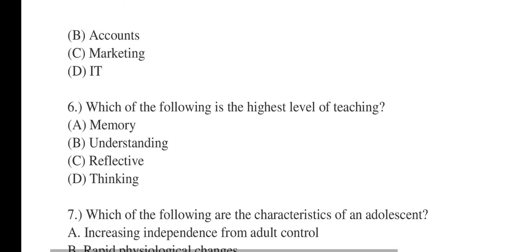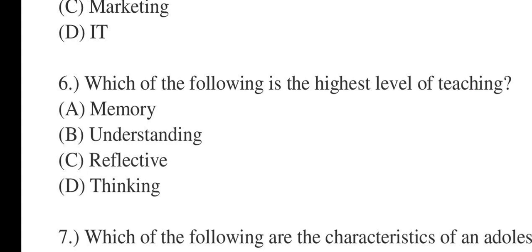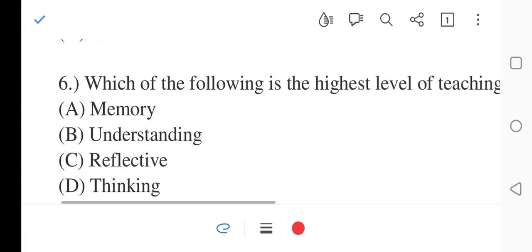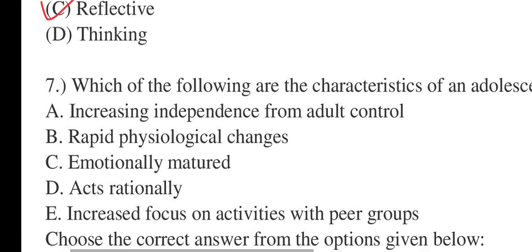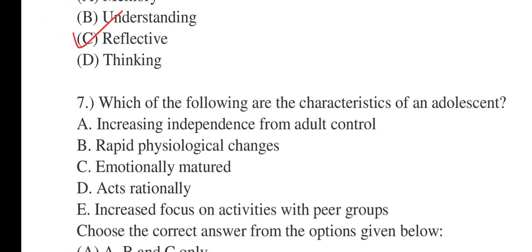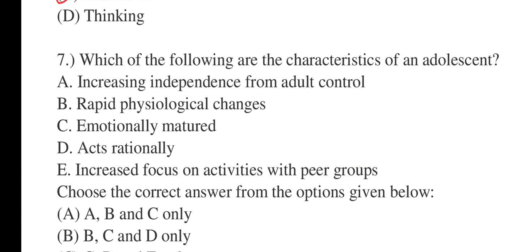Moving on to question number 6, it says, which of the following is the highest level of teaching? Memory, understanding, reflective, thinking. It will be reflective. Number 7 says, which of the following are the characteristics of an adolescent? A, increasing independence from adult control.